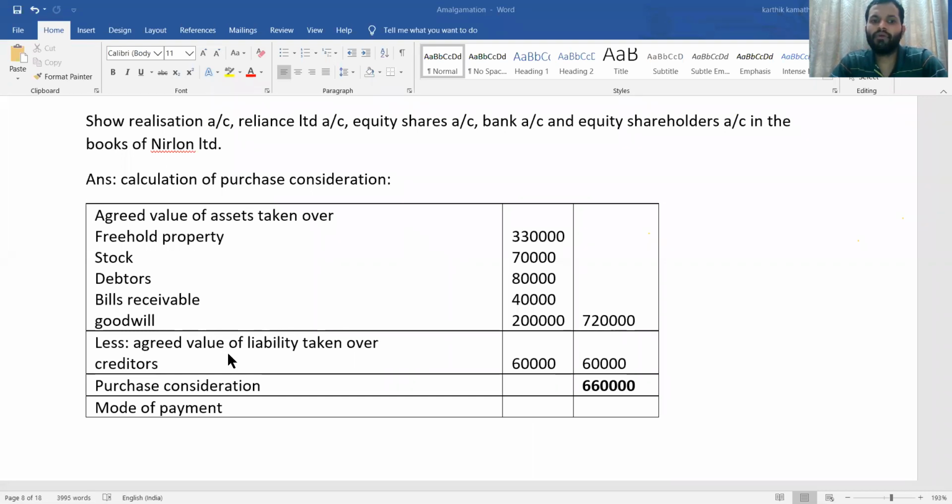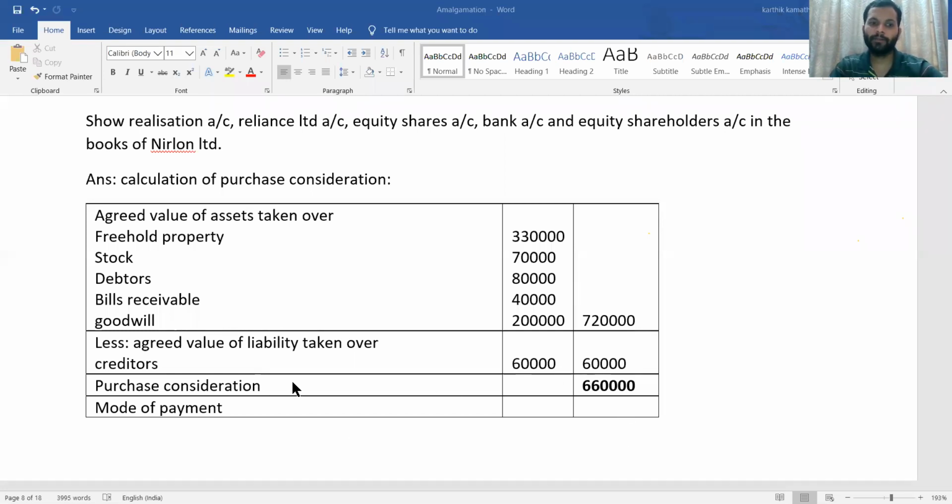Next, agreed value of liabilities taken over. Here only creditor information, because debentures are not taken over by the purchasing company. Whenever debentures are not taken over by the purchasing company, they are paid by the selling company itself. So 60,000 only. Deduct 60,000 from 7,20,000, and you get purchase consideration as 6,60,000.